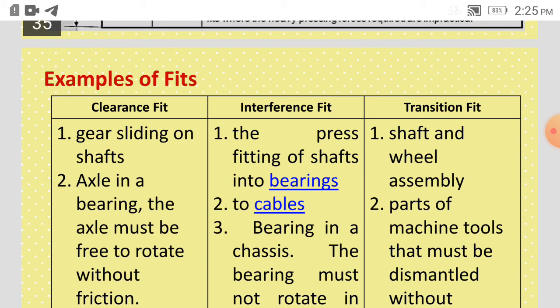If we are fitting a shaft into a bearing with the help of certain force, with the help of some press, then it is interference fit, because the shaft diameter is intentionally kept slightly larger than the internal diameter of the bearing, so that it will be a press fit. Transition fit, we can see in a shaft and wheel assembly. So transition fit is in between clearance fit and interference fit. In the next video, we'll see the details of these fits.